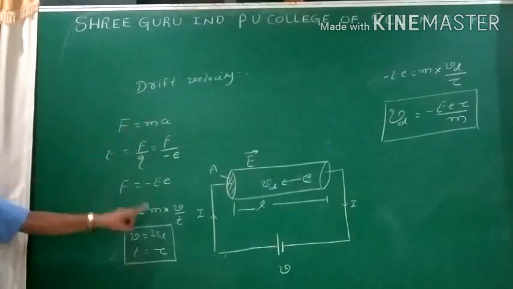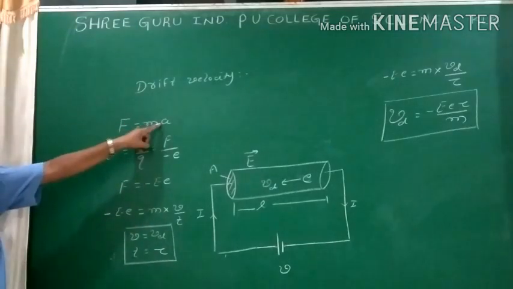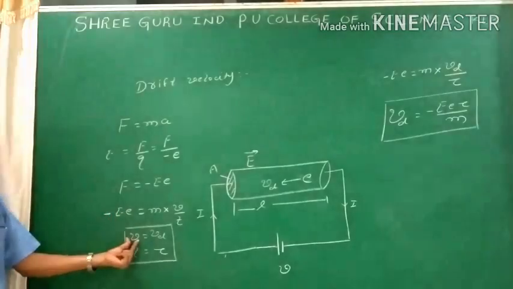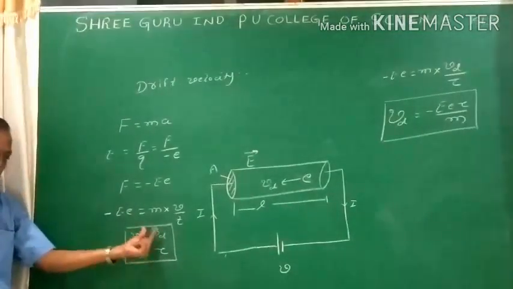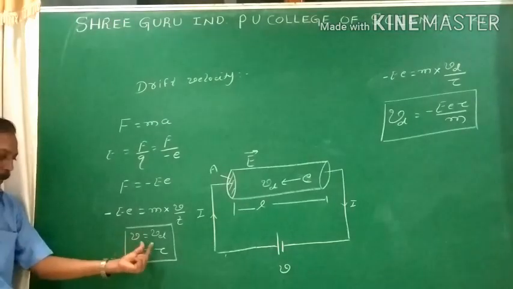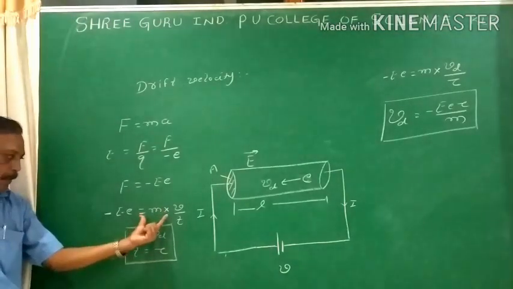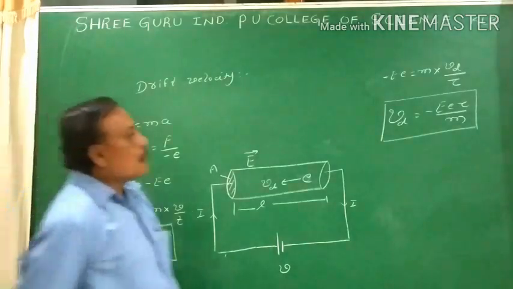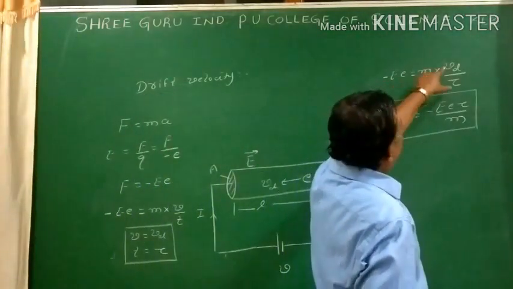I keep it as it is, m. Then this acceleration is nothing but velocity by time. So here, which velocity does the electron possess? The drift velocity Vd, and the time is nothing but the relaxation time. Once again I replace the terms V and T by Vd and tau. The equation becomes minus e into E equals m Vd by tau.